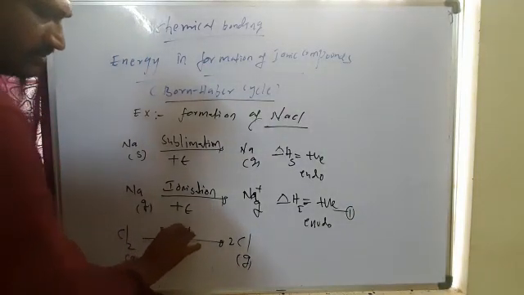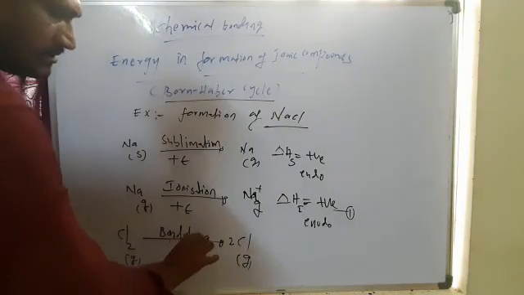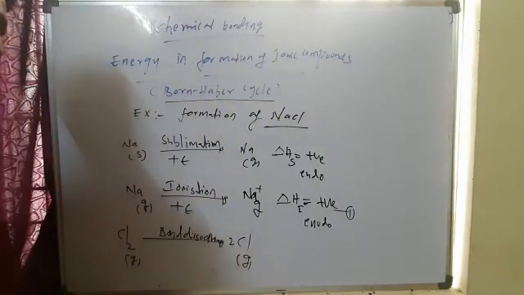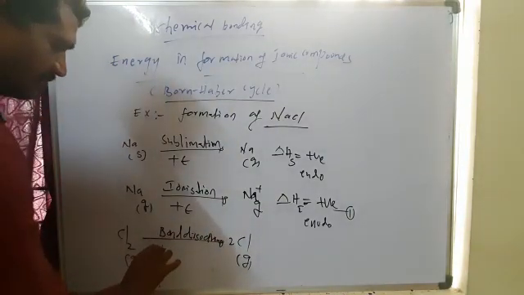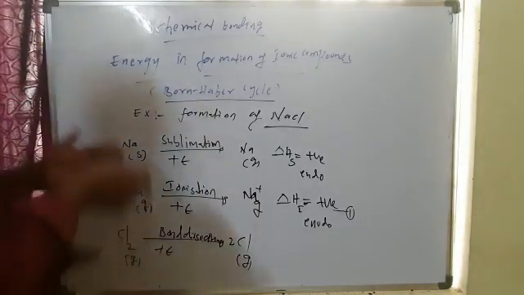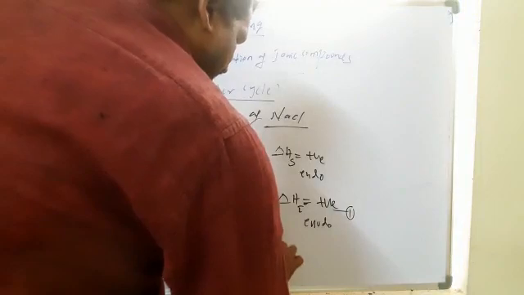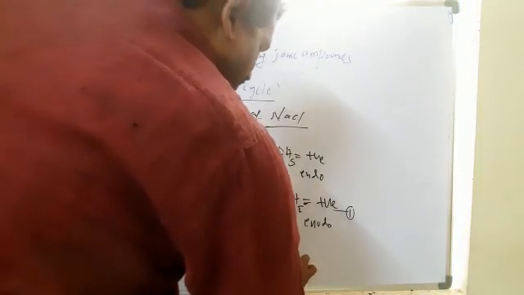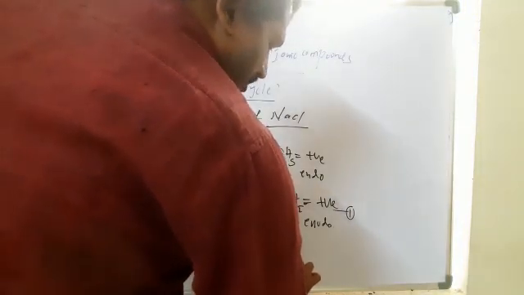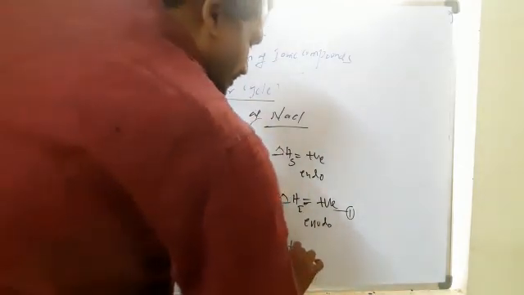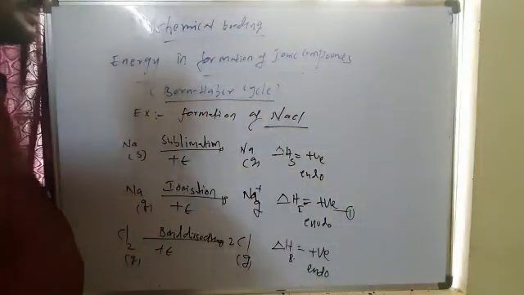For bond breaking we should provide some amount of energy. This is delta H bond dissociation, bond energy B. This is also a positive value, again an endothermic process.